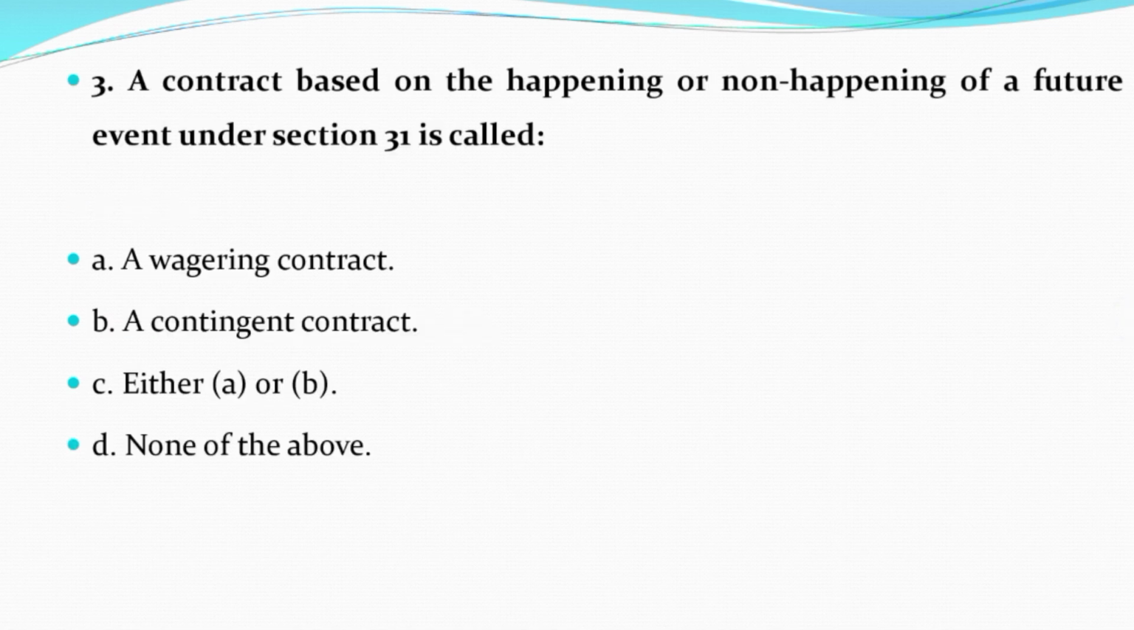Question number 3. A contract based on the happening or non-happening of a future event under section 31 is called option A wagering contract, option B a contingent contract, option C either A or B, option D none of the above. And the correct answer is option number B a contingent contract.